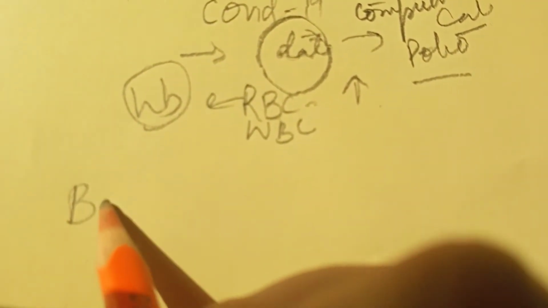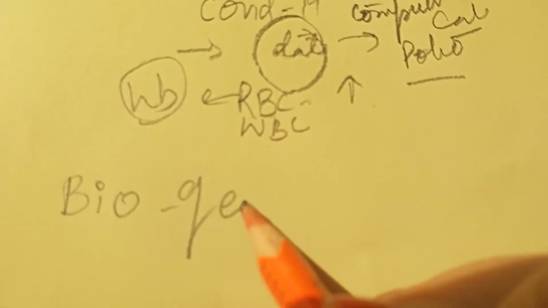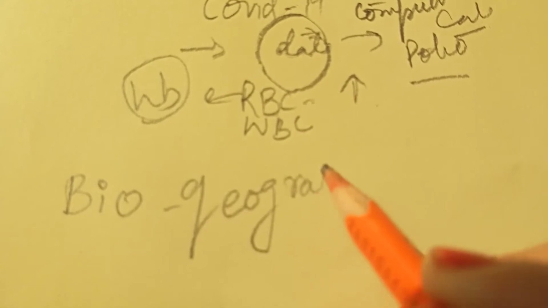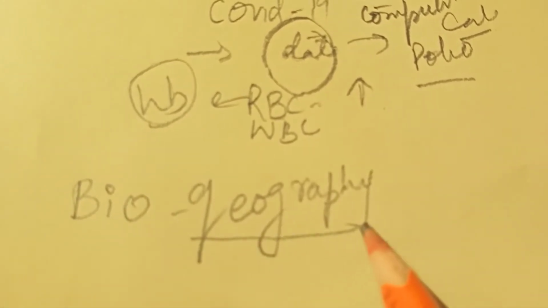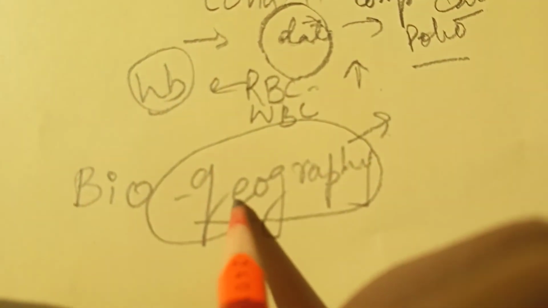Now let's see biogeography. Geography is like a social studies subject. So what is geography? First you should know what geography is. That is, the geography relevant to the world. Okay? So what is biogeography?